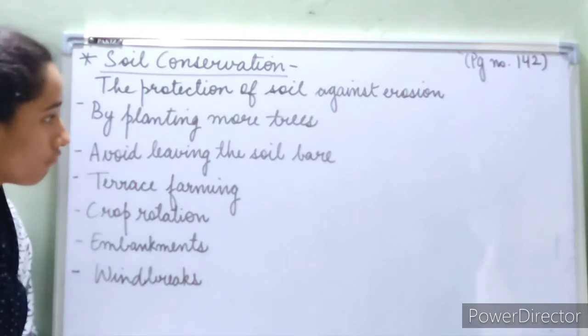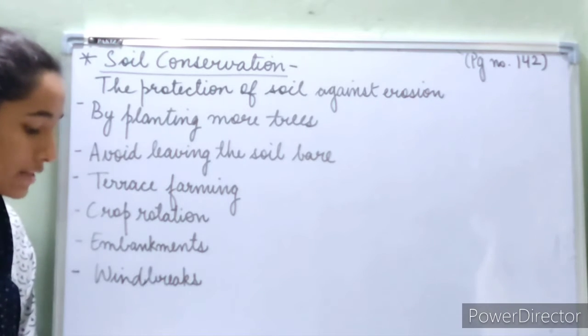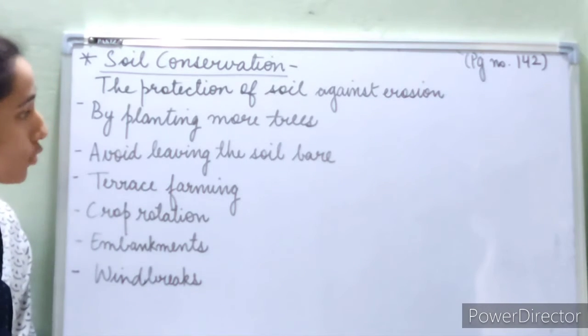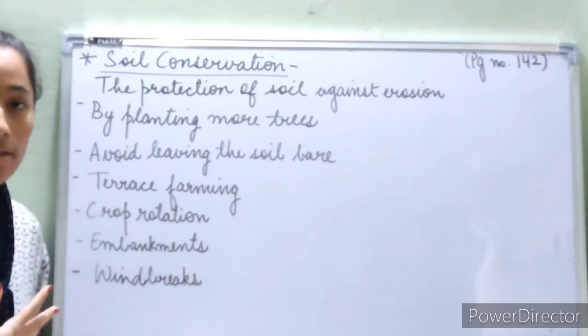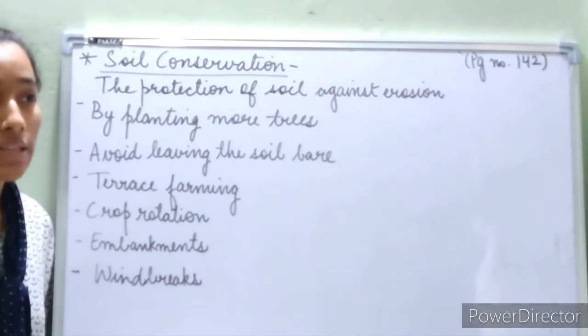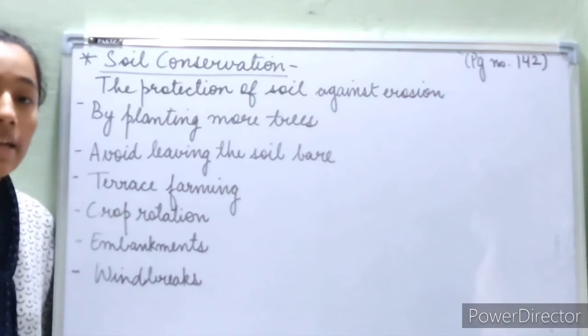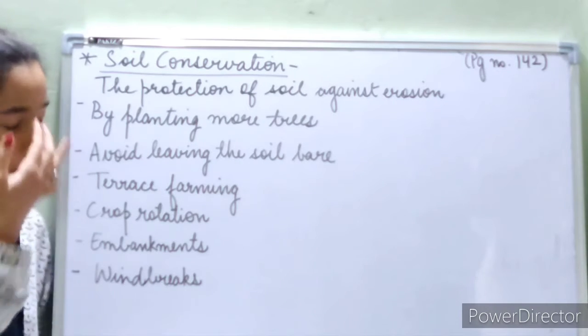So this is the first point, that is by planting more trees. And this process for soil conservation works in any kind of area, be it plains, be it hilly areas, be it grasslands. It works in any kind of area, in any kind of land.